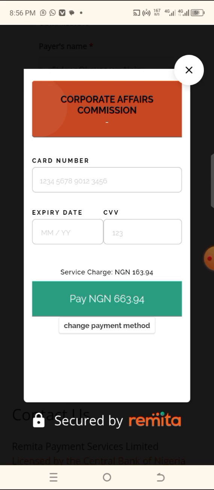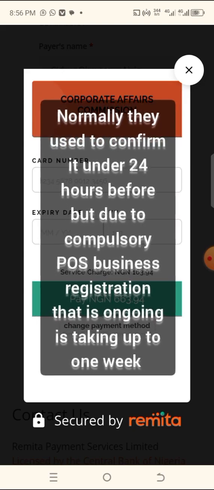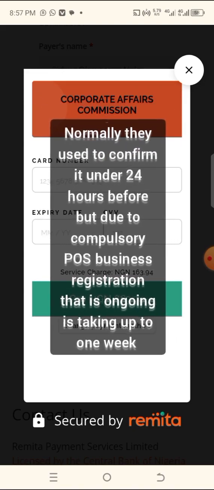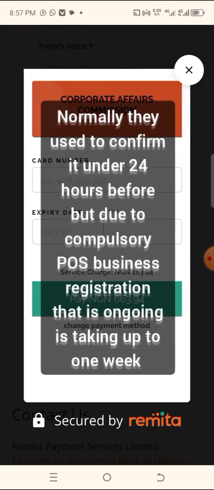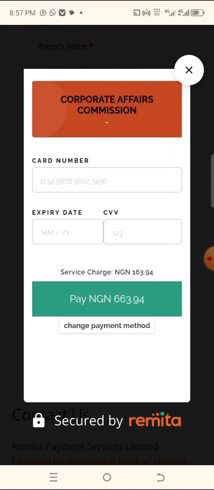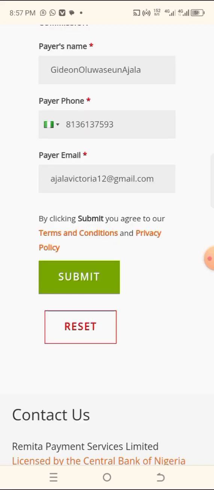If you are using your card to make the payment, you don't need to do any other thing. They will confirm it there, and after 3 days to 1 week, they are going to approve it. So you just continue to check it between 3 days to a week. They will approve it.